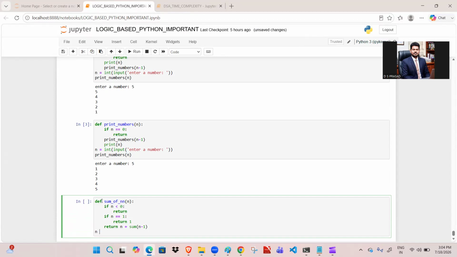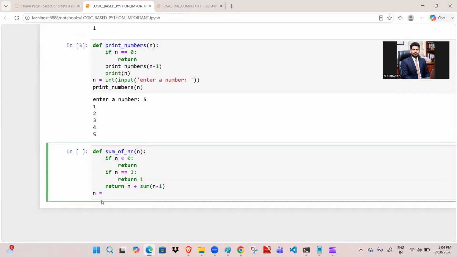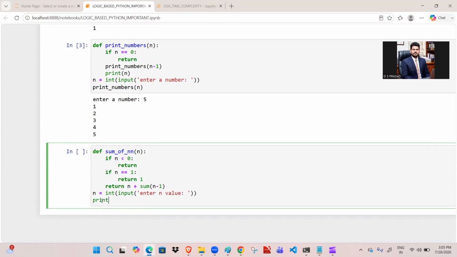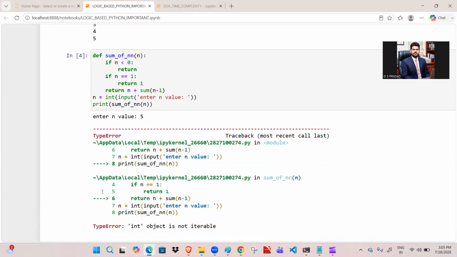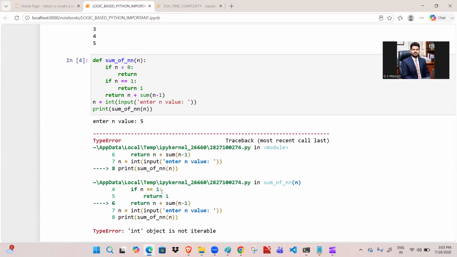Okay. After that, n is equal to, we are converting it to an integer, input, enter n value. So n value to find the sum of first n natural numbers. After that, print and call that function sum of n natural numbers, passing the value n here. Okay. Sir, I want to find the first five numbers. So here I am getting an error. Int object is not iterable. Integer object is not iterable.